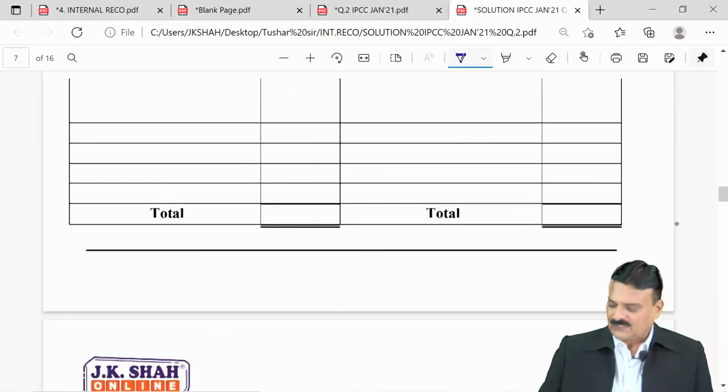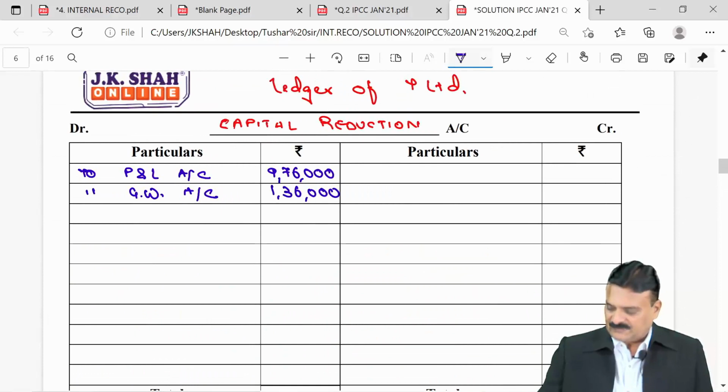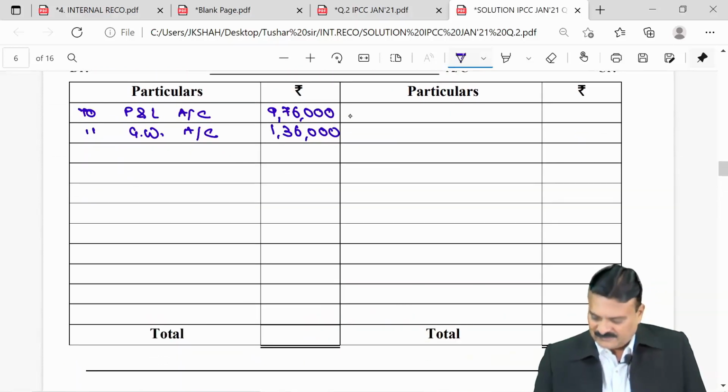Second effect, to capital reduction. So capital reduction credit side by 8% preference share capital account, 3,20,000.